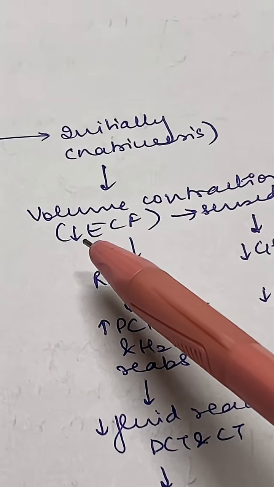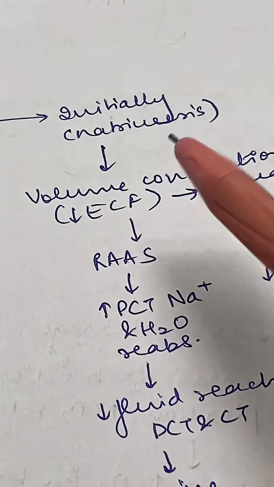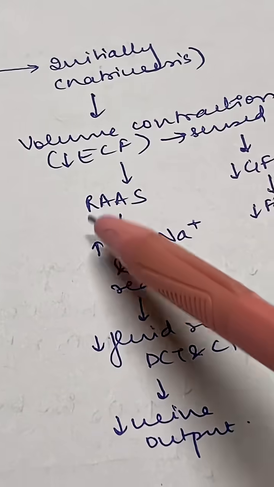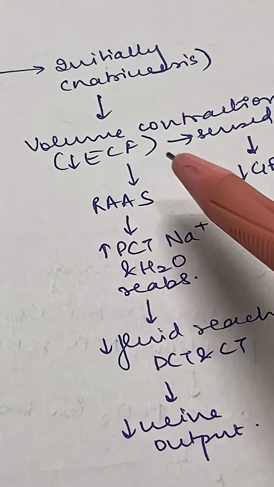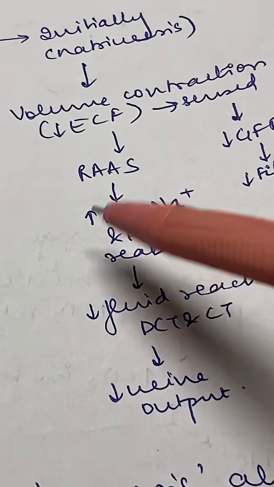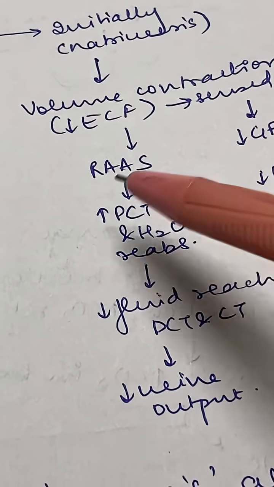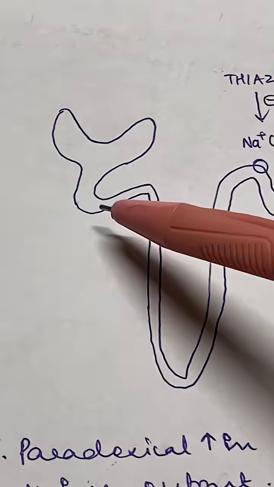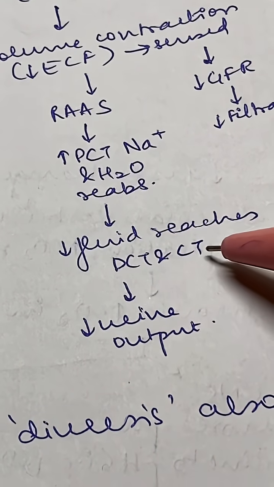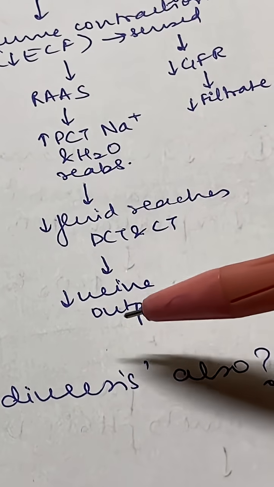So that causes volume contraction because of reduced extracellular fluid. This is sensed by our body and that activates the RAS, or the renin-angiotensin-aldosterone pathway. When RAS is activated, there is increased sodium and water reabsorption in the proximal convoluted tubule here. In that way, a reduced amount of fluid reaches the DCT and the collecting tubule, and that causes reduction in urine output.